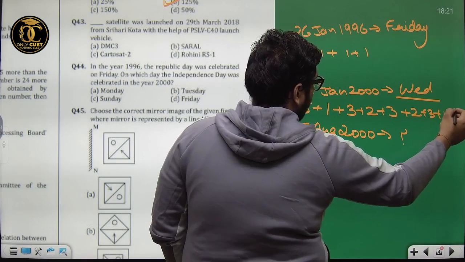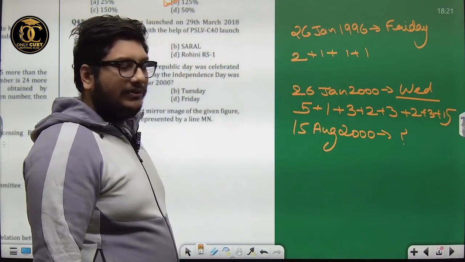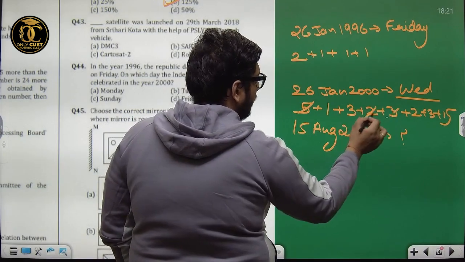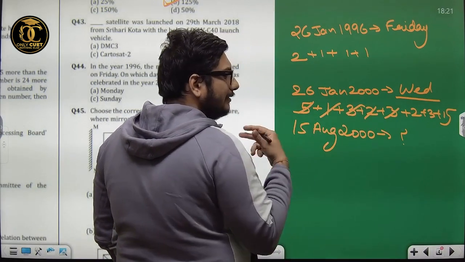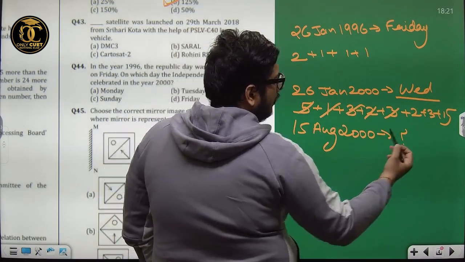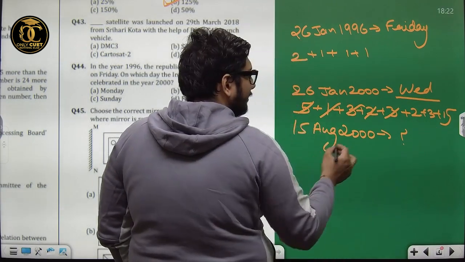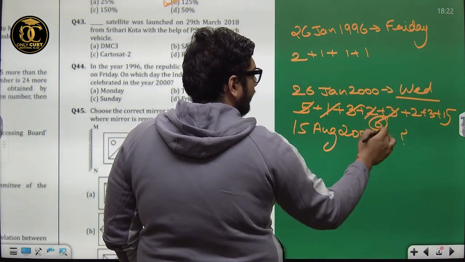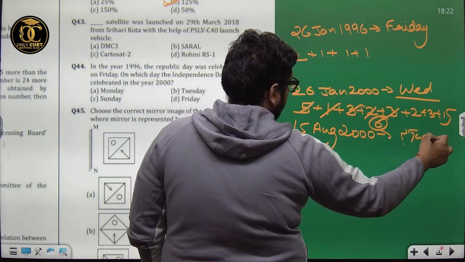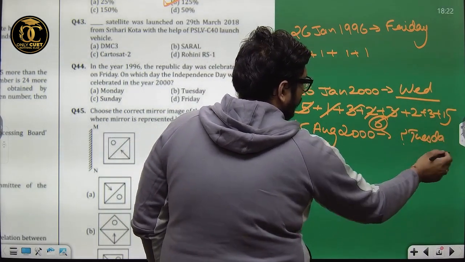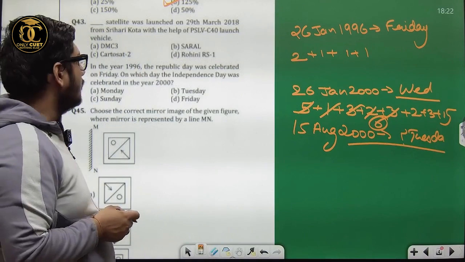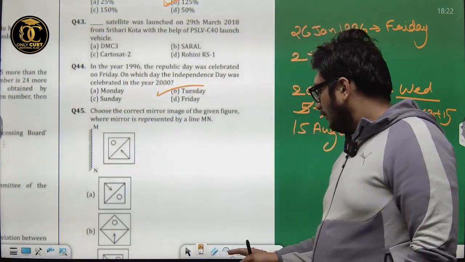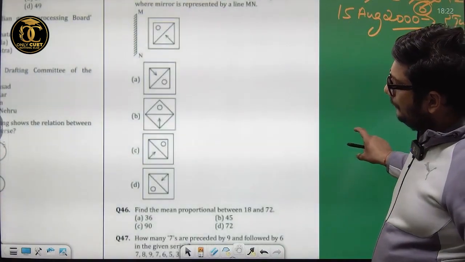Now see, cancelling the multiples of 7, 5 plus 2, 3 plus 3, 15 plus 5, 20. That is 6 odd days. Wednesday, 6 odd days after Wednesday turns out to be Tuesday. So 15th August 2000 turns out to be a Tuesday. Option B. Clear?